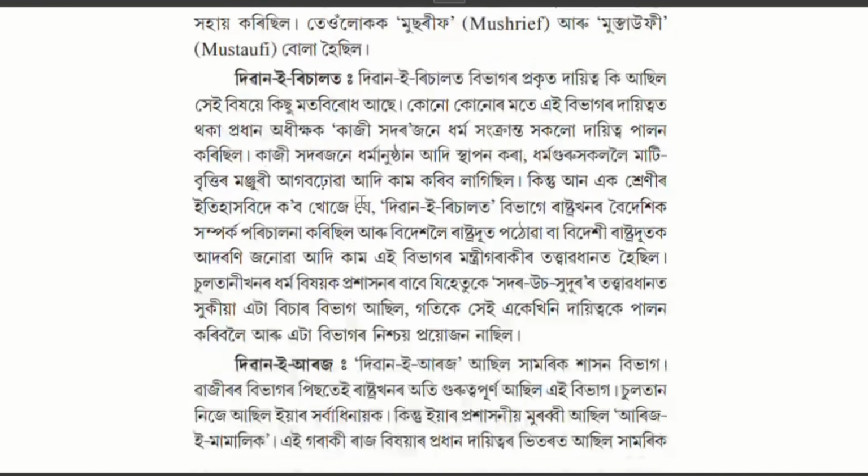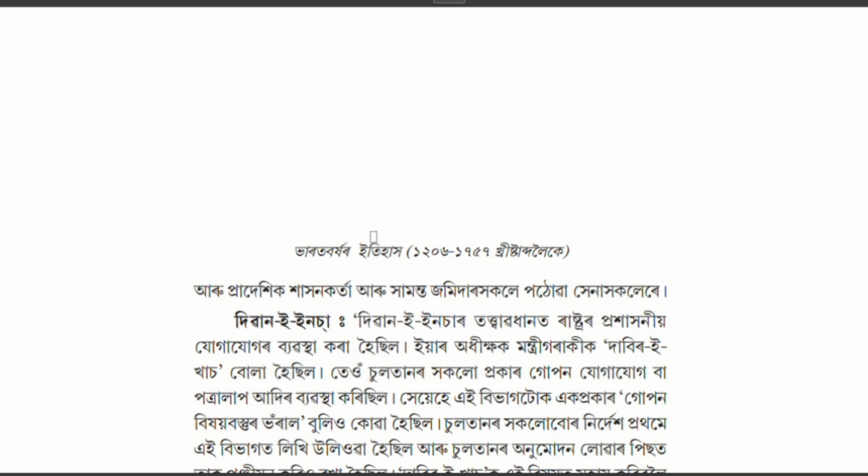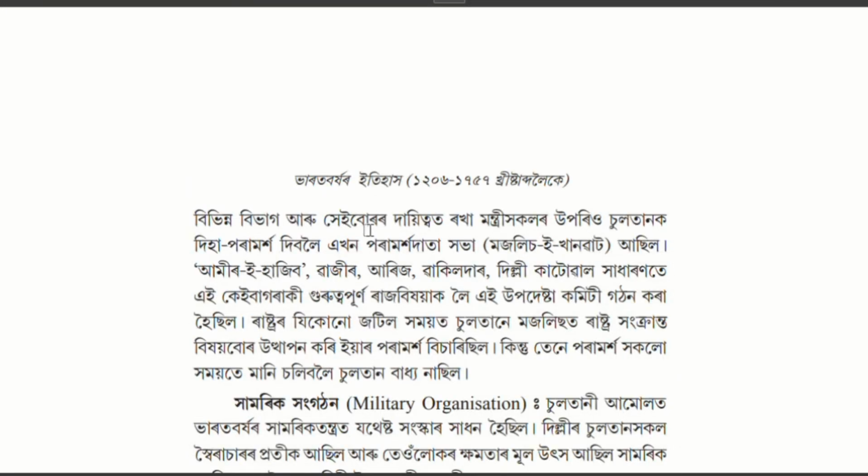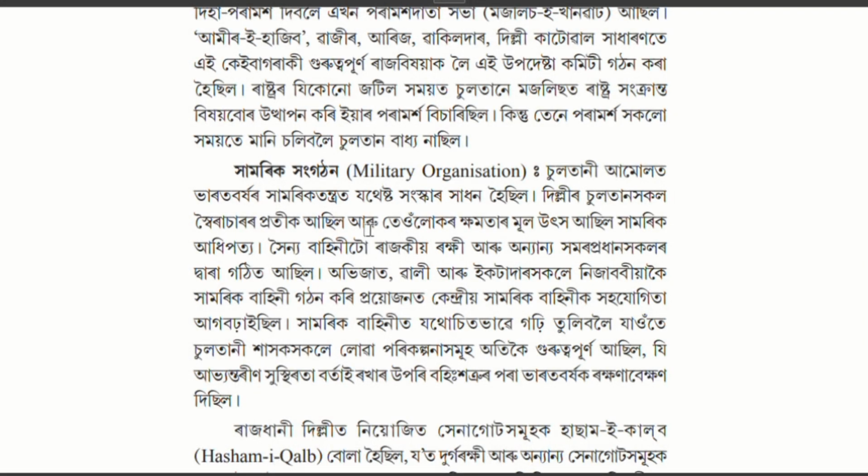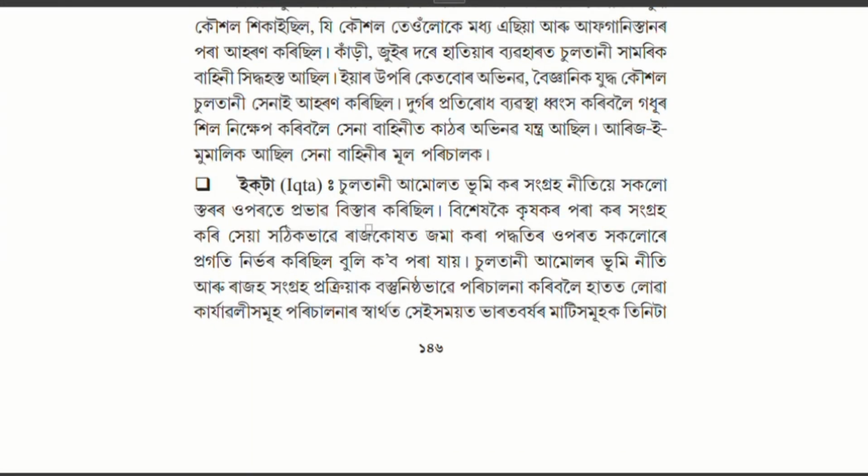Then Khalisa, where there was direct control over the land by the king. And Waqf is land donated for religious pursuit.